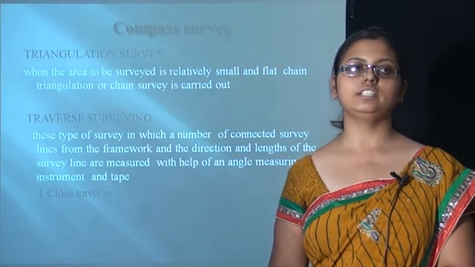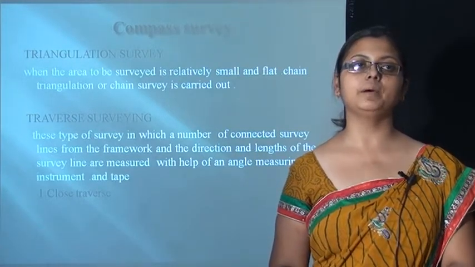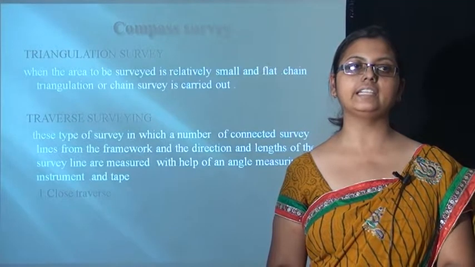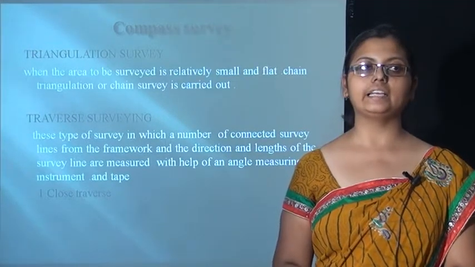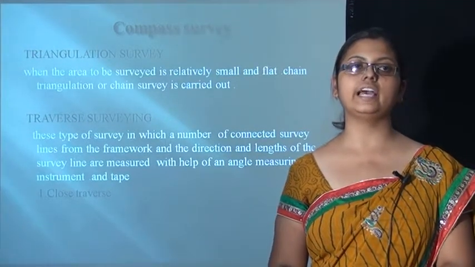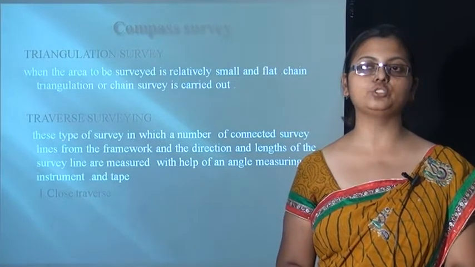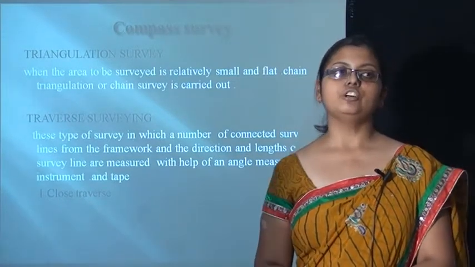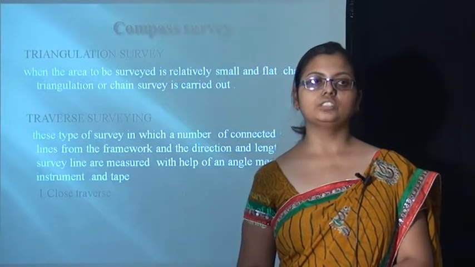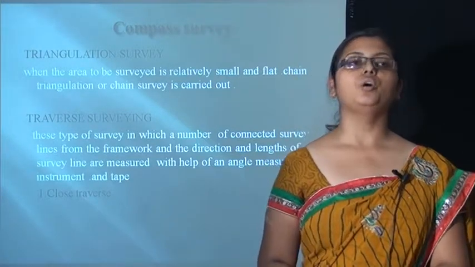This type of survey is used in which a number of connected survey lines are formed, and the direction and length of the survey lines are measured with the help of an angle measuring instrument. These are of two types. First one is closed traverse, next one is open traverse.